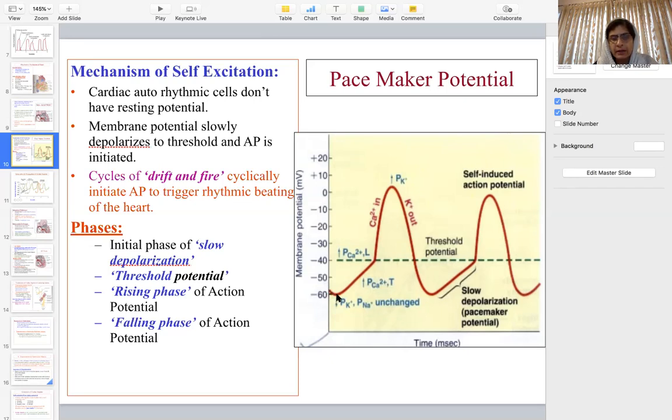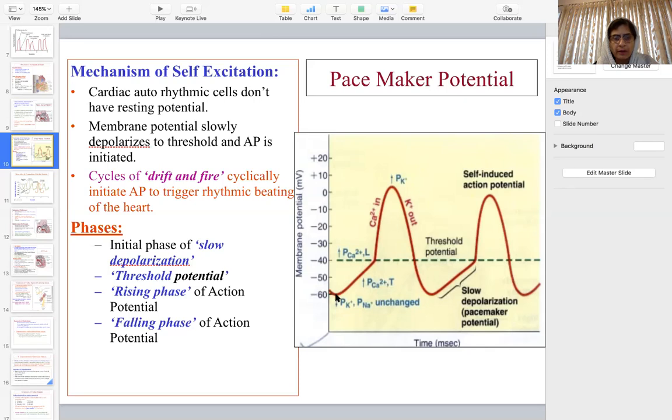And the second thing which is different from the action potential of skeletal muscle is that there are no fast voltage-gated sodium channels in the case of the SA node. In contrast to the action potential in skeletal muscle or the myocardial cells of the ventricular muscle, there is no role of fast sodium voltage-gated channels.